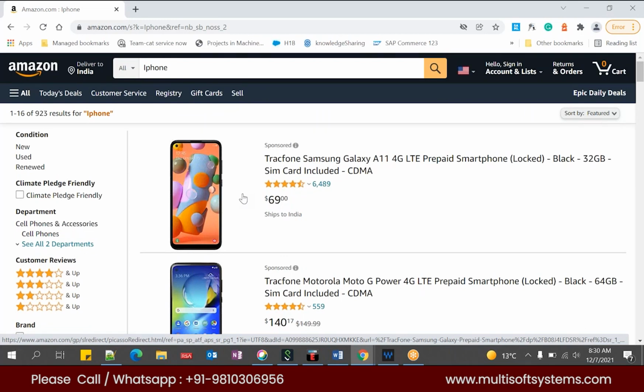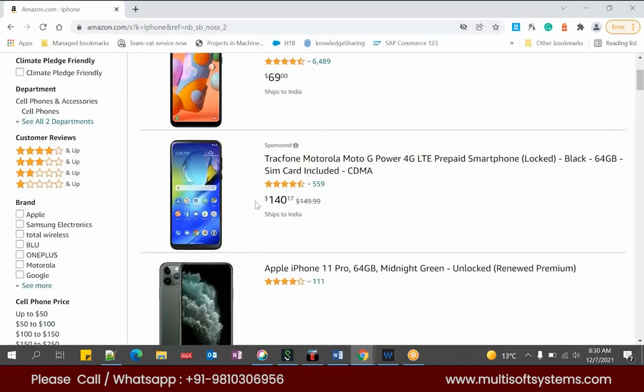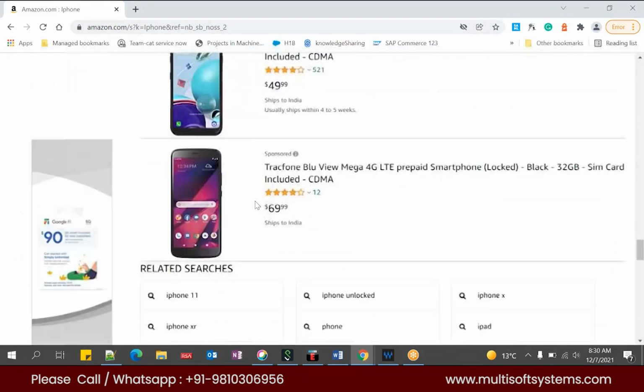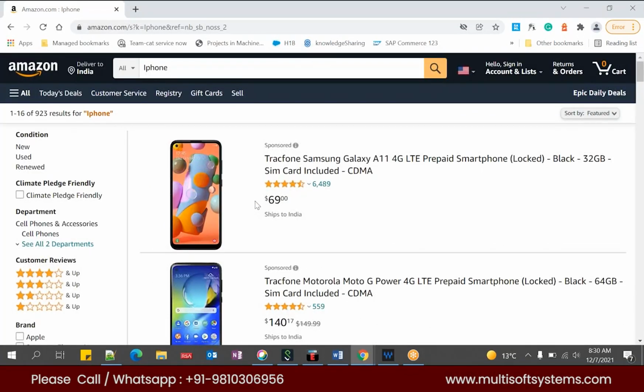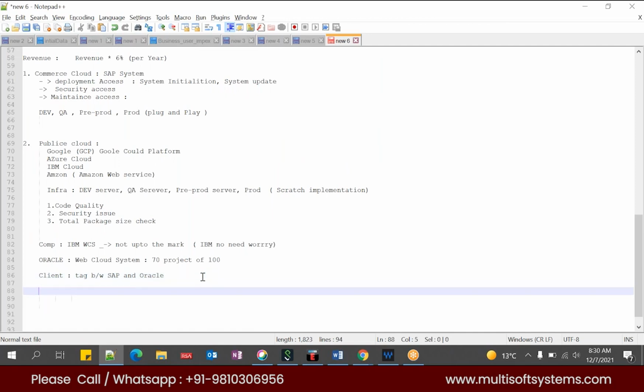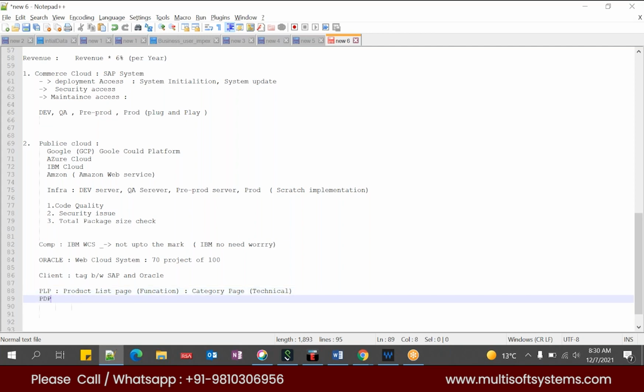Okay. So why do we call this a product listing page? You have searched for one product called iPhone, and you got a couple of products in the form of a list. This is nothing but the list only, right? That is the reason we call it a product listing page. So simply we call it PLP, product list page. This we call it in functional terms, whereas in technical terms, we call it the category page. Okay. Now I'll talk about PDP, the product details page.